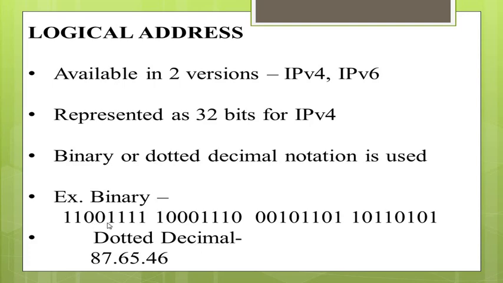Here we have 32 bits of address: the first, second, third and fourth bytes of data. It can be represented as 4 bytes or 32 bits in binary form. When it is represented in dotted decimal form, each byte is followed by a dot. This is the dotted decimal form, and this is the 32-bit binary form of the logical address.